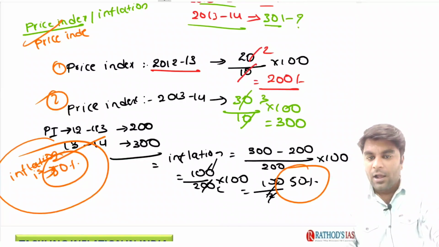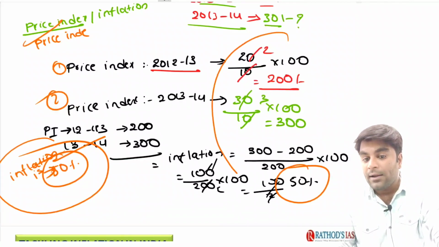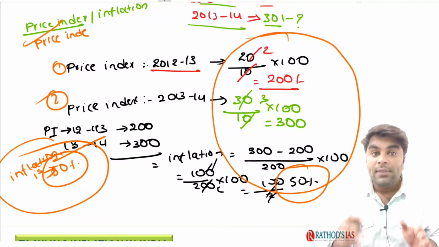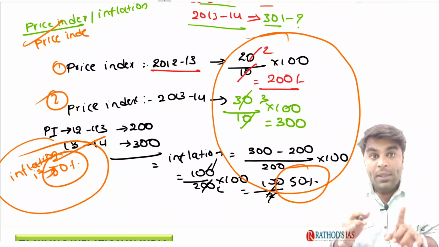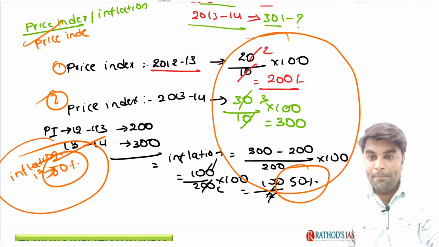Now, guys, understand, we have calculated the inflation of a pen in the year 2013-14 as 50%. Here we calculated the inflation of a single pen.